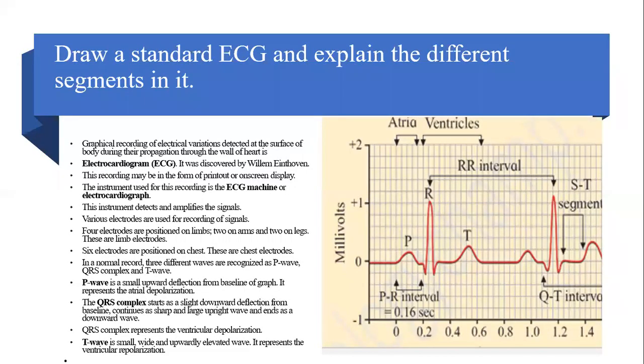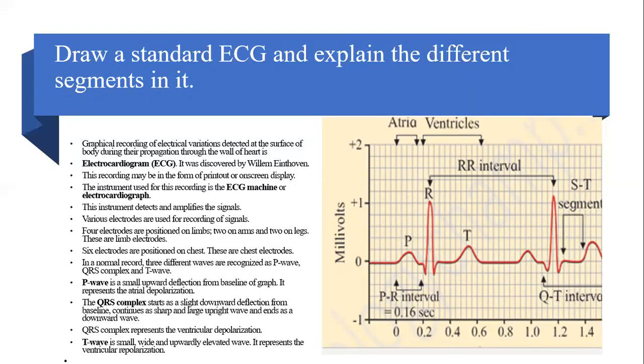Now, a very important question here: draw a standard ECG and explain the different segments in it. What you can see here is a standard ECG. What is ECG? These are the graphical recordings of the electrical variations detected at the surface of the body. These electrical variations are caused by the rhythms of the heartbeat, that is, the contraction and relaxation in the heart, systole and diastole. So these electrical variations are caused because of that.